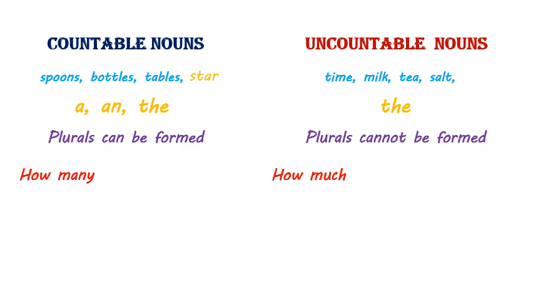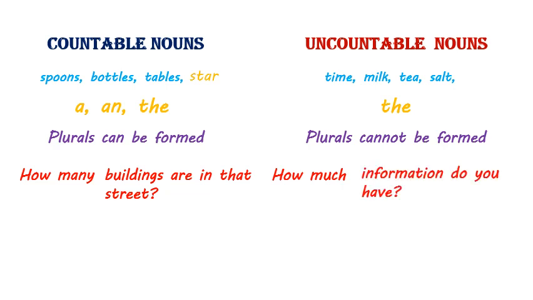For example, how many buildings are there in the street? Building is a countable noun. We can count one building, two buildings. So we can ask how many buildings are there? How much information do you have? Information is an uncountable noun, and so we ask how much.